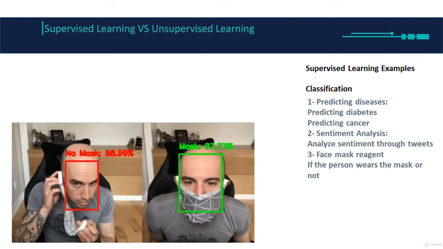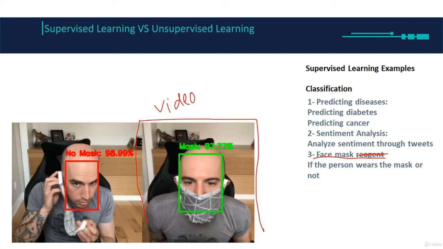Another example we have here is face mask detection. Forget about the region. Here we can see that it's not an image, it's actually a video. I am giving these examples intentionally because I'm taking it step by step, from simple data to complicated to very complicated data. Here we have a live video, and in that camera we have an application.